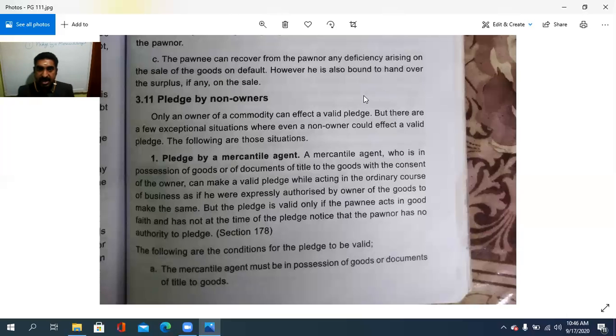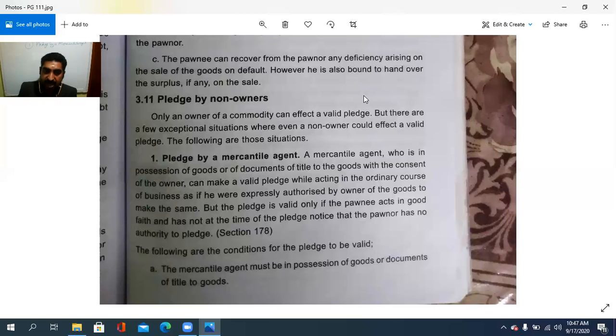So who is that? A mercantile agent who is in possession of the goods or of documents of the title to the goods, with the consent of the owner, the genuine owner's consent must be there, can make a valid pledge while acting in the ordinary course of business as if he were expressly authorized by the owner of the goods to make the same.